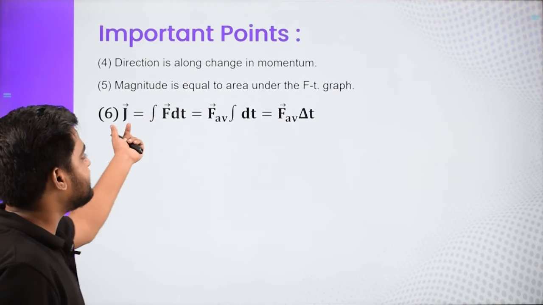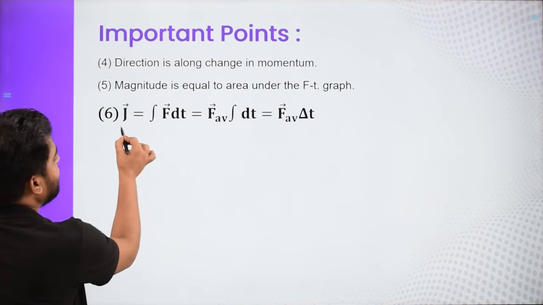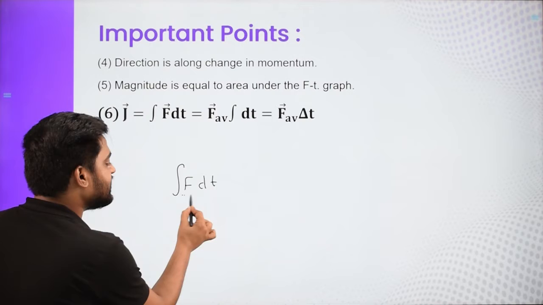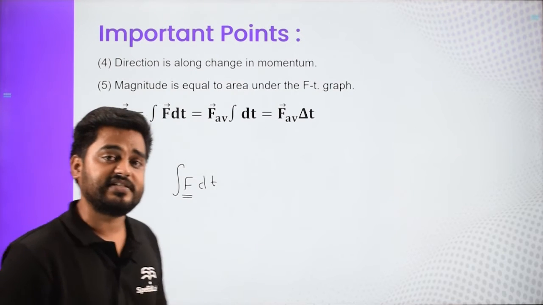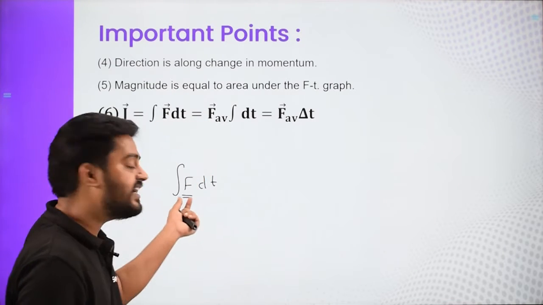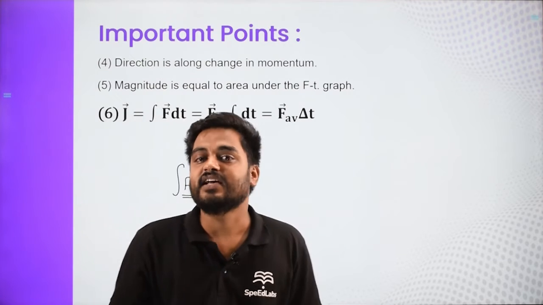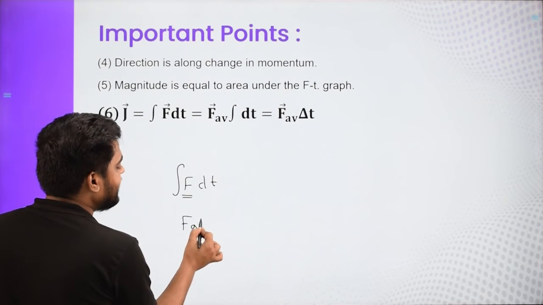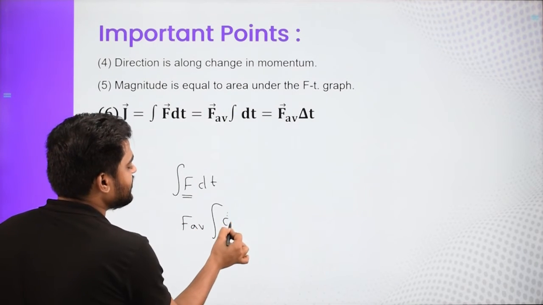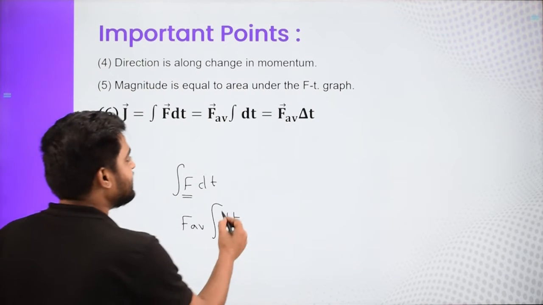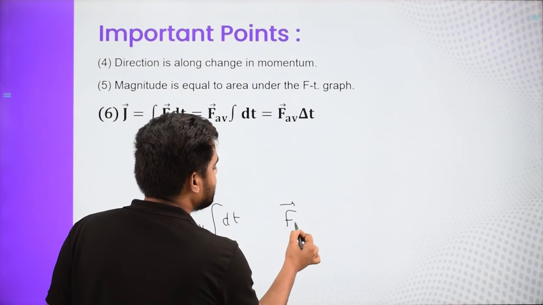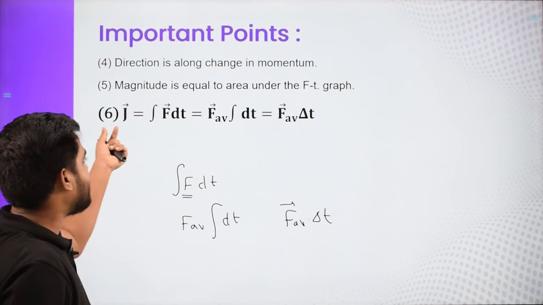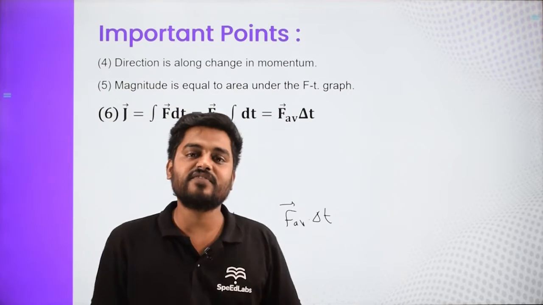As we already discussed, this is basically integration F dt. Now if I assume the force is a constant, taking the average force, since the force suddenly comes, increases and then decreases, but we want to find an average force. We can take that out of the integration, and integration of dt is just the time interval. So this gives the average force times the duration. Whatever the direction of that force, the impulse has the same direction, because time is a scalar quantity.